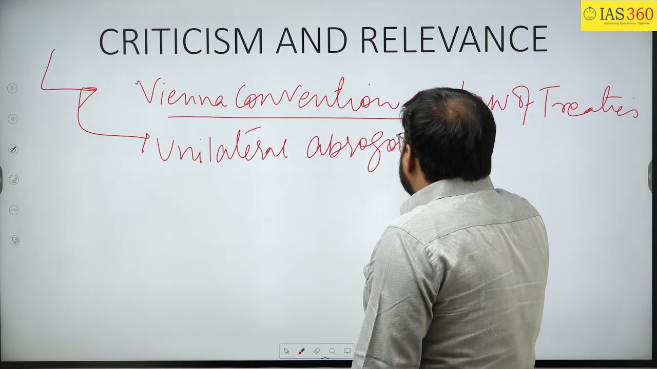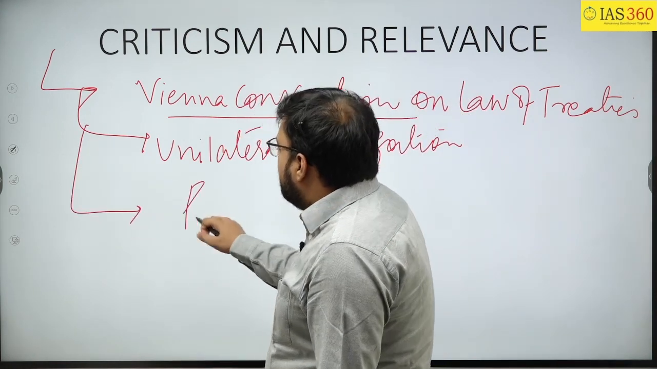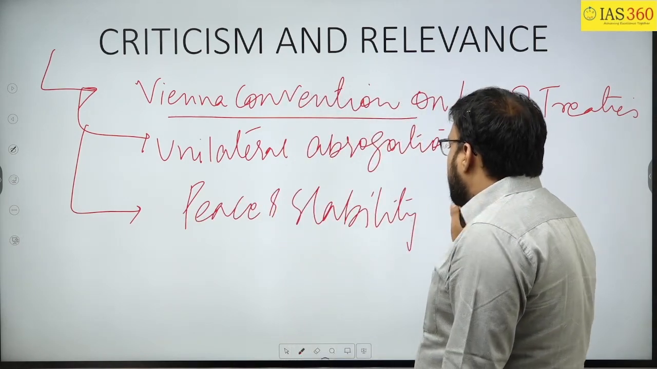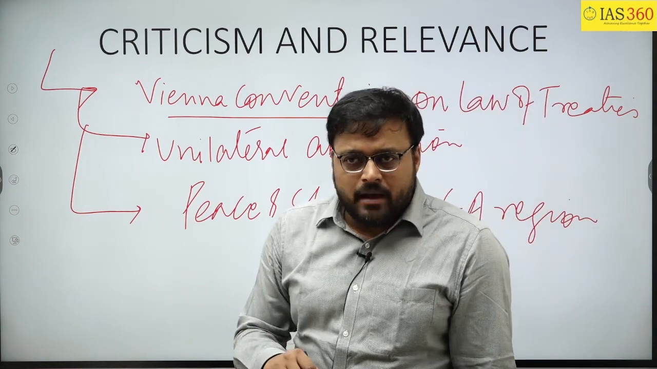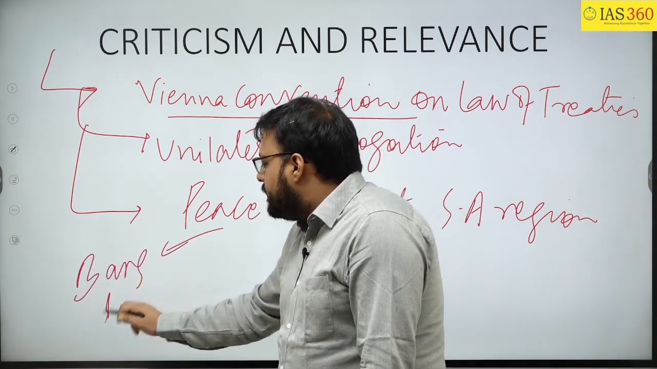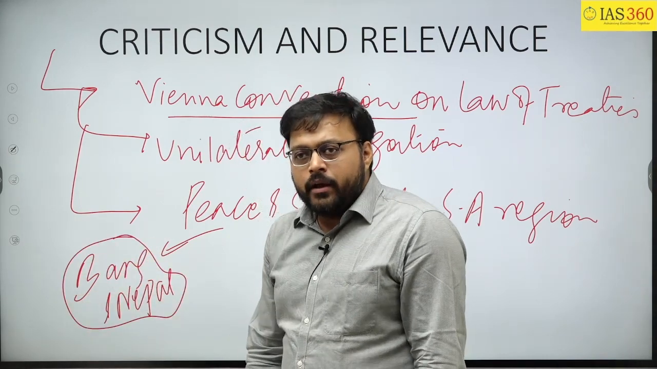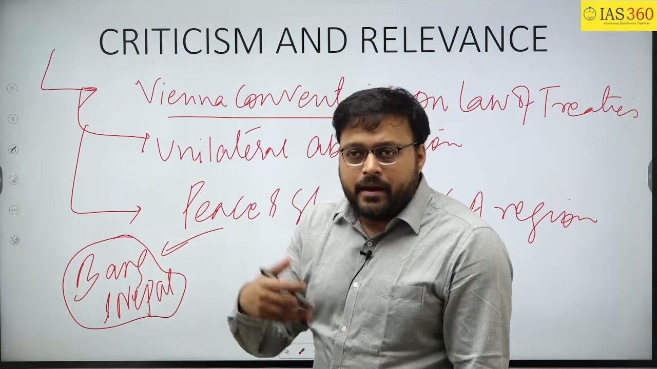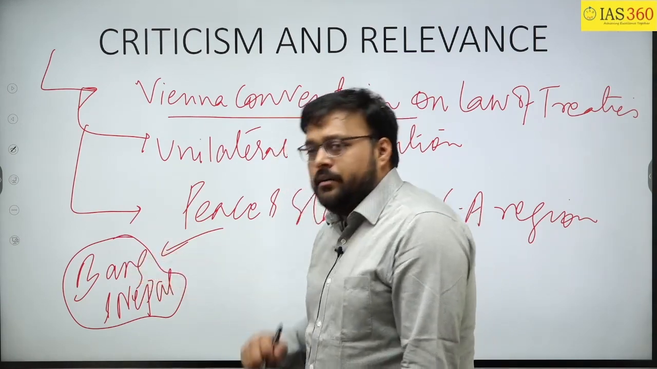The second thing is that if you abrogate the treaty, then it is against the peace and stability of the South Asian region. Why am I saying that it will be against the peace and stability? Because India has similar projects with Bangladesh and Nepal. There are different multi-purpose projects going on between India and Nepal, and India and Bangladesh. So basically that will create suspicion amongst these countries.